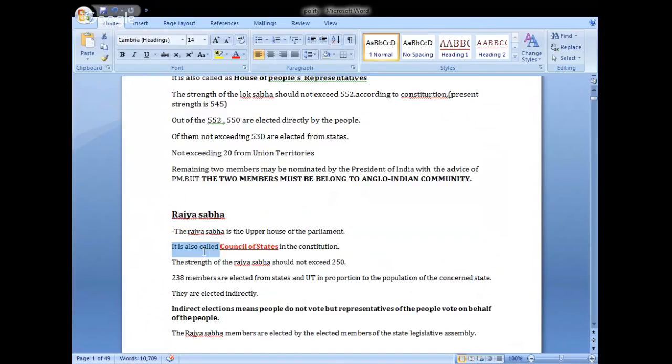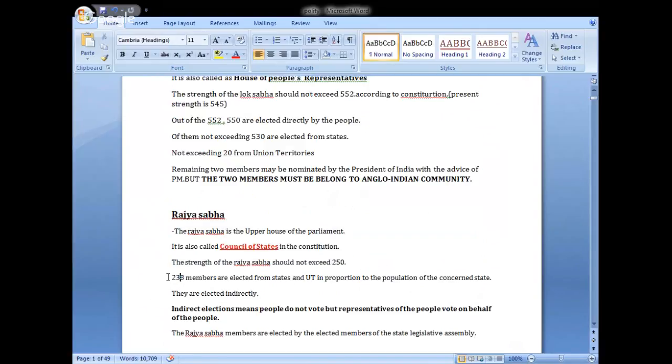It is also called Council of States in the Constitution. It means it is mentioned as Council of States in the Constitution. The strength of the Rajya Sabha shouldn't exceed 250. The total members of the Rajya Sabha do not exceed 250 members.